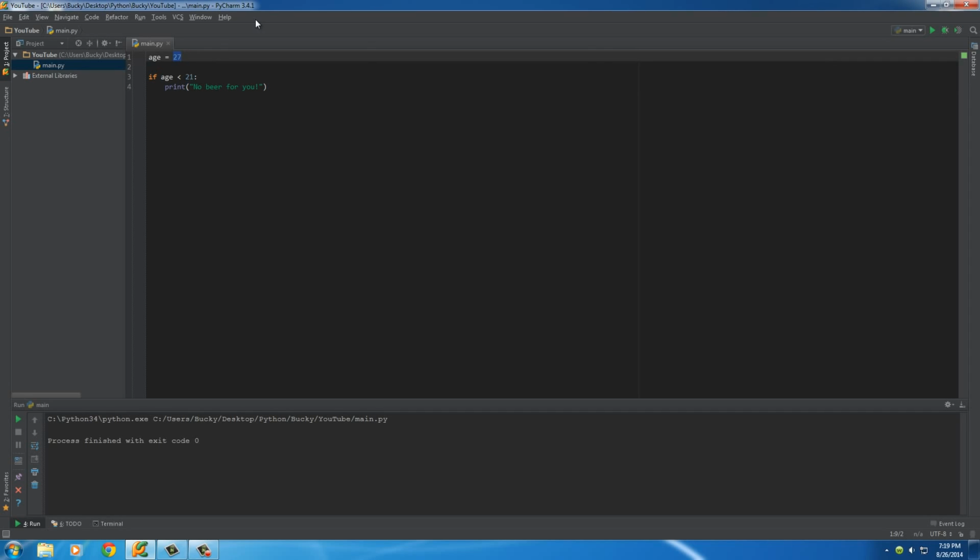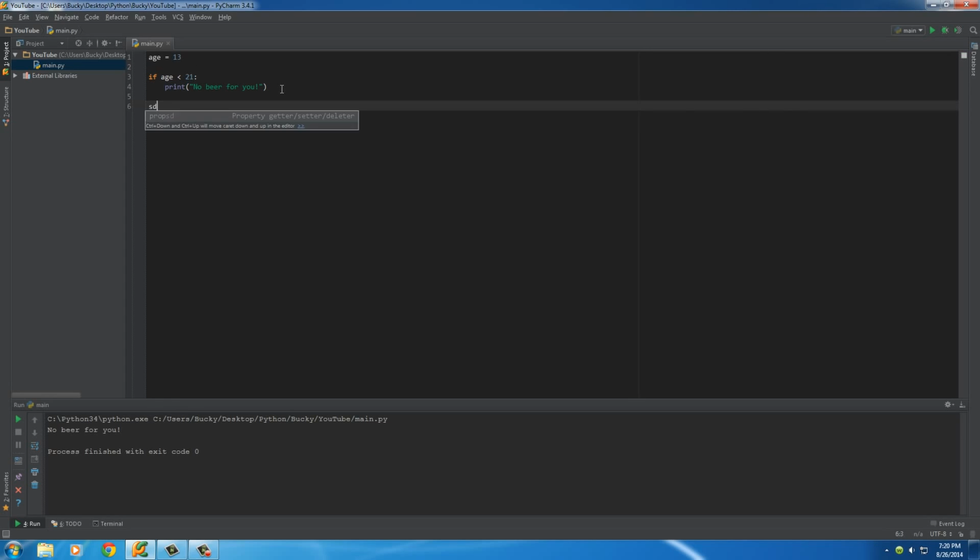Now, if we have some little kid who's like 13 try to use the site, it's going to say, okay, if 13 is less than 21, that's true, 13 is indeed less than 21, then that's when we want to print this, no beer for you. So whenever we run this, it says, okay, check this, and okay, that is true, so run this line of code. So again, whenever the test is true, run it. Whenever it's false, just move on. So it executes whatever down here.